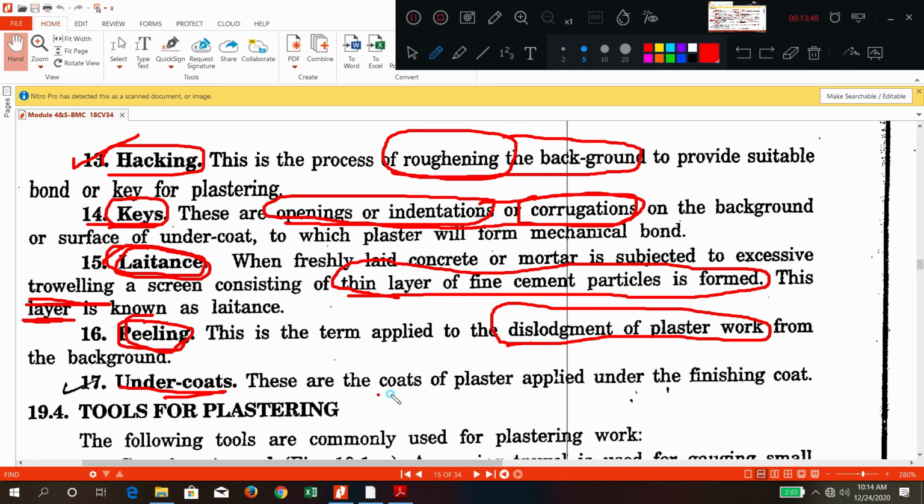Undercoat means these are the coats of plaster applied under the finishing coat. Whatever the finishing coat is there, before application of that, if you are giving a number of coats, those are called as undercoats.